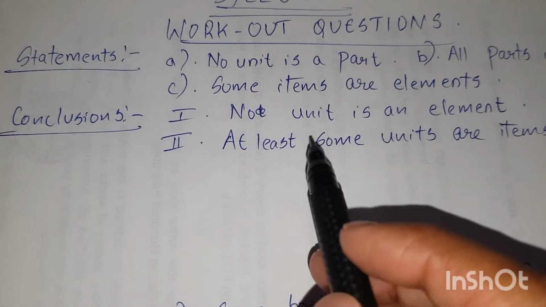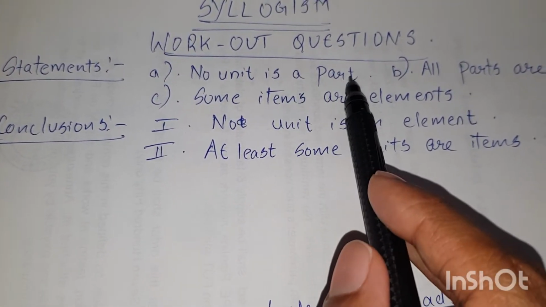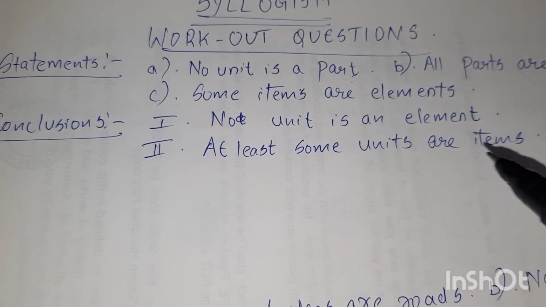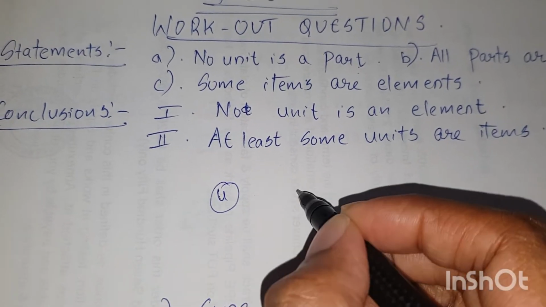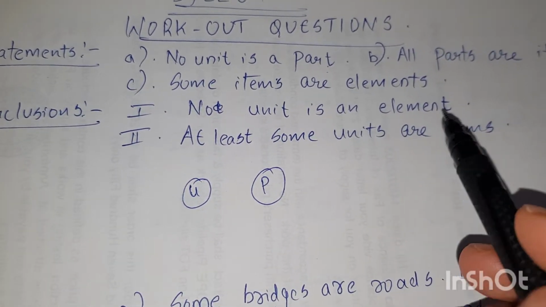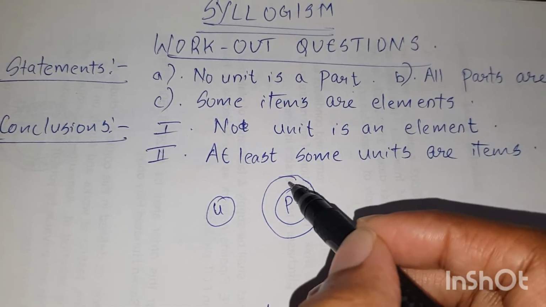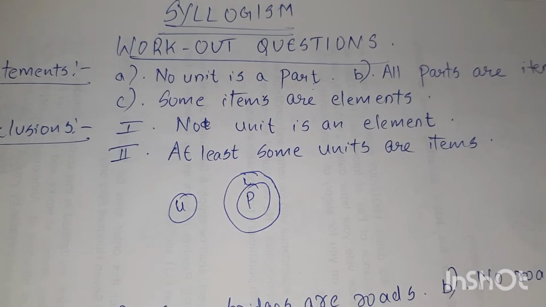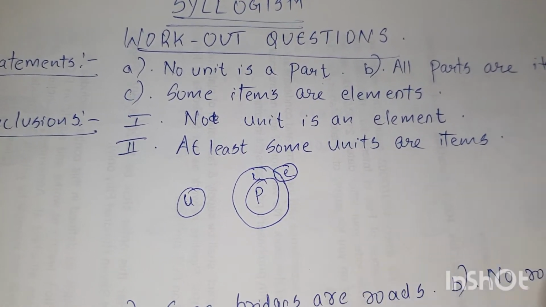In this video, I am going to give you the solutions of the workout questions on the topic syllogism. So let's start. Going to the first workout question, statements: No unit is a part. No X or Y means universal negative, right? So how can we represent it using a Venn diagram? No unit is a part, only one possibility. Then all parts are items. Then some items are elements.